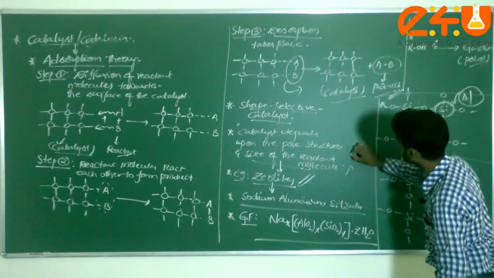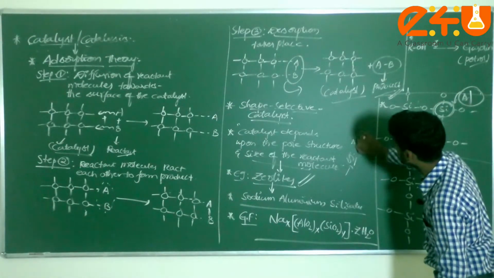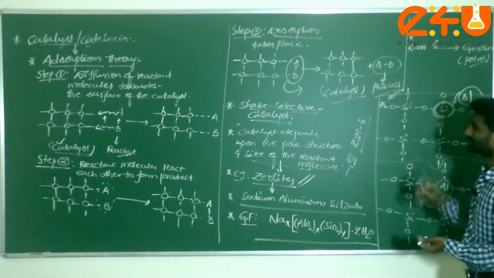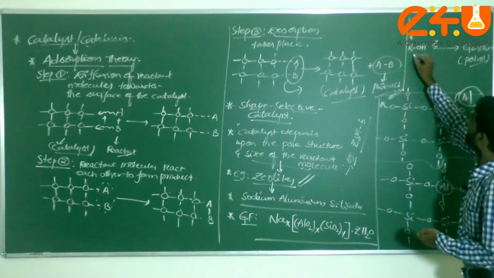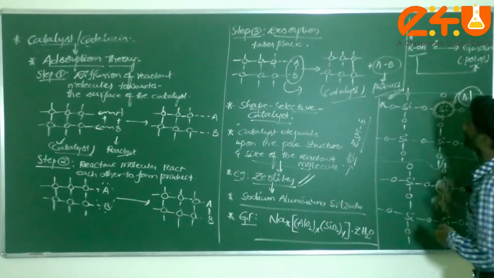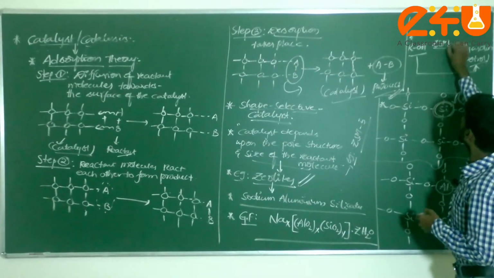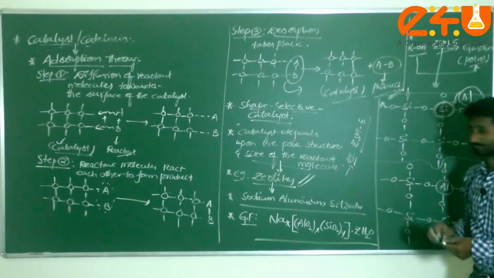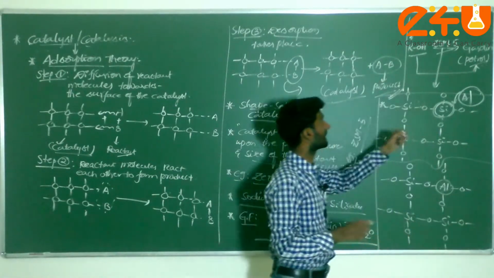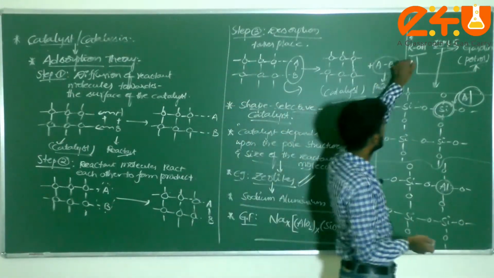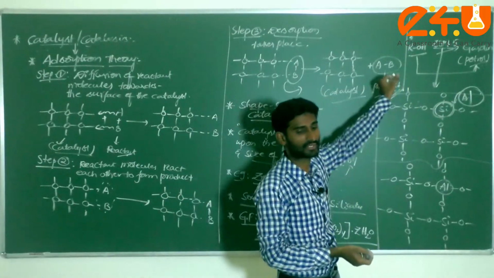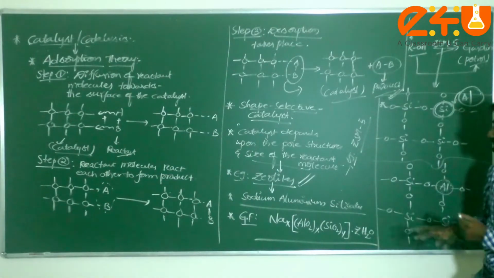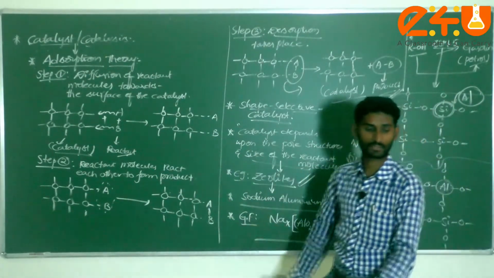The best example for zeolites, dear students, is ZSM5. This is one type of zeolite we are using, where? In the conversion of alcohol into gasoline. This is very important and is asked many times in exams: what catalysts or zeolites do we use for the conversion of alcohol into gasoline? That is ZSM5, which comes under examples of zeolites. Now please note down, dear students, we can continue the lecture.